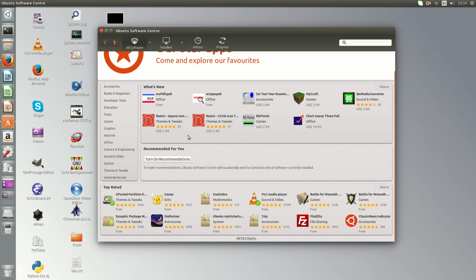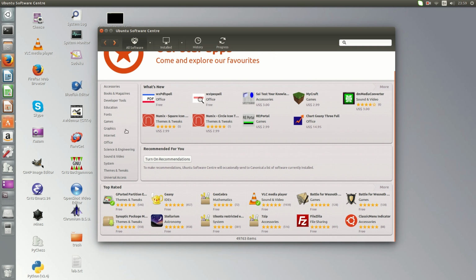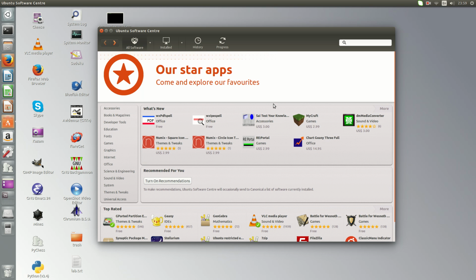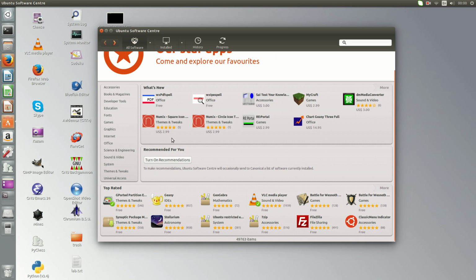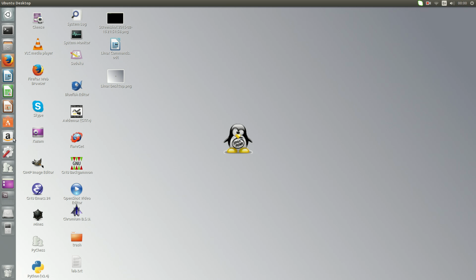I think everybody should have Linux. It's free, and a lot of people say, if it comes free, then there's something wrong with it. There's nothing wrong with it. It's just a community of people who don't want to be slaves to proprietary software, and we develop our own way of life to have free stuff, so you don't have to pay for it if you can't afford it, especially. So yeah, this is Ubuntu Software Center. Then you have links to Amazon systems.